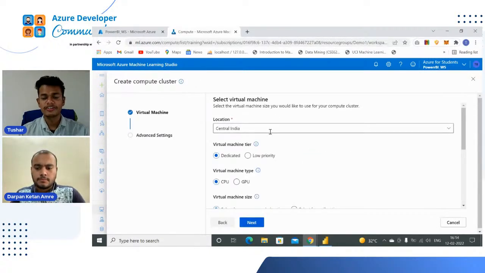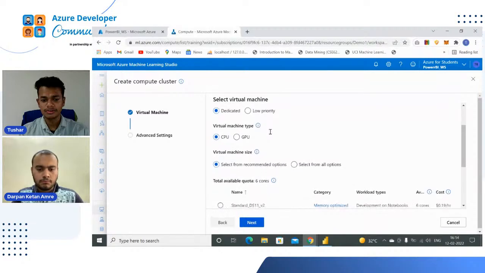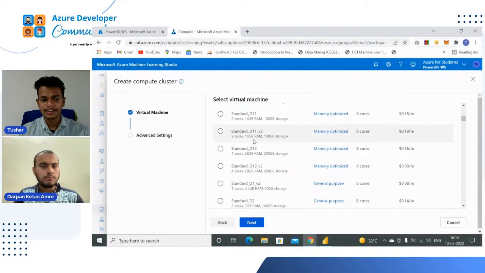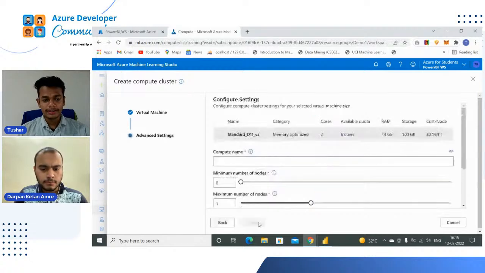Just leave everything as it is. It's Central India. Only in virtual machine size, we have to select Standard_DS11_v2, which has 6 cores. And you can see the cost optimization here. It takes $0.19 per hour, right? Just click on Next.